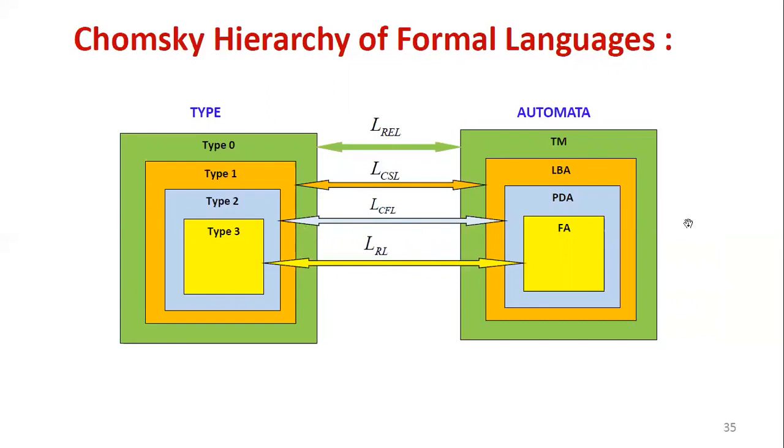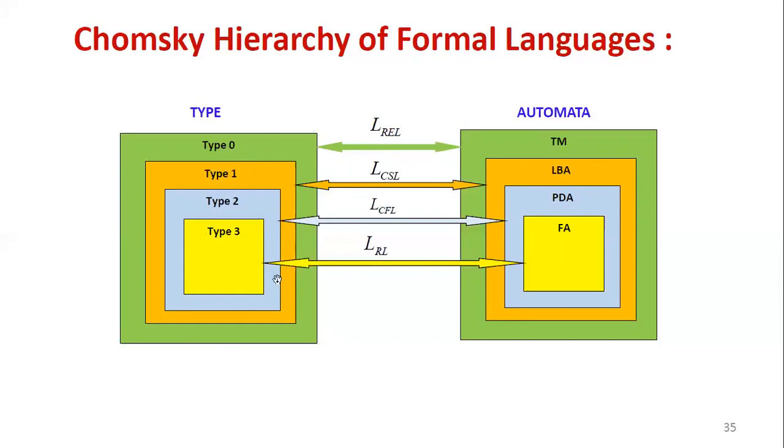In the diagram you can observe type 0 is the largest category, which takes more space. Its acceptor is Turing machine. Its language is recursively enumerable, where L means language, the suffix of the language name. Recursively enumerable language.